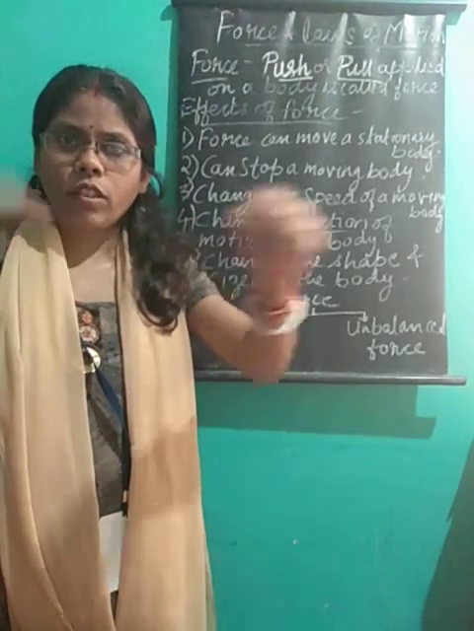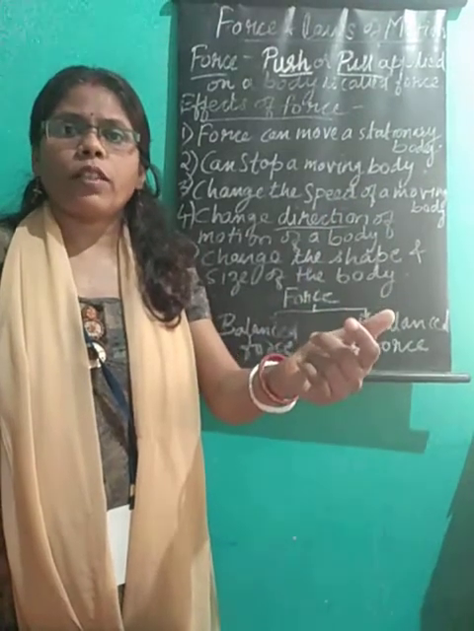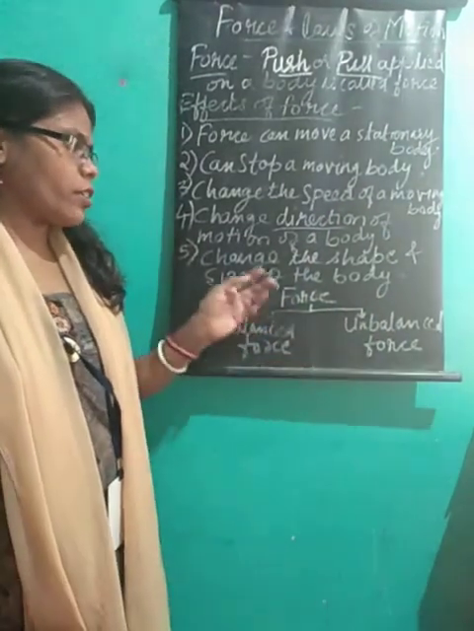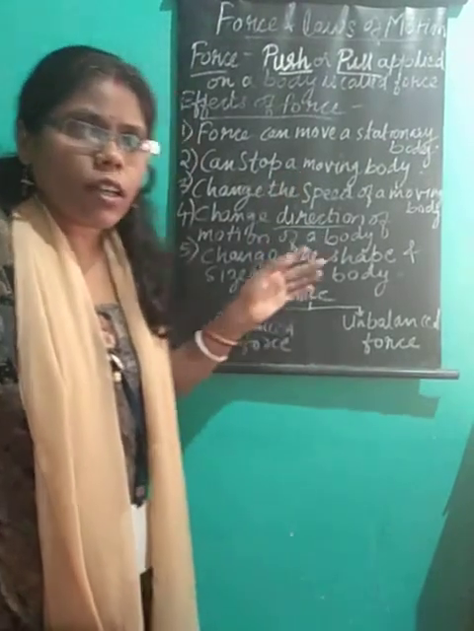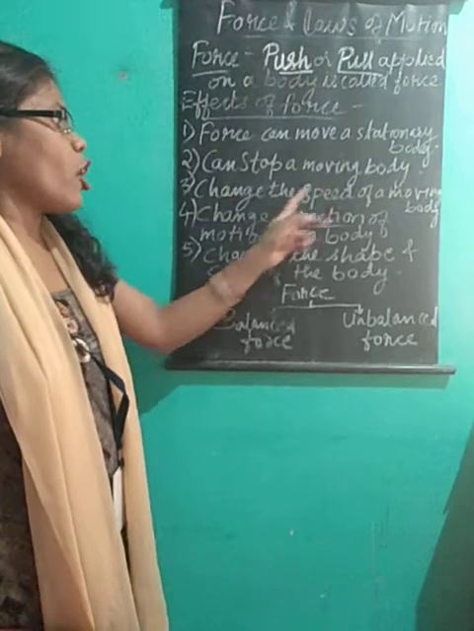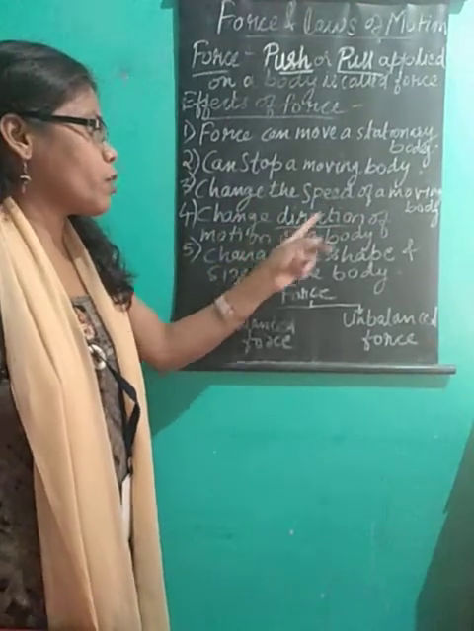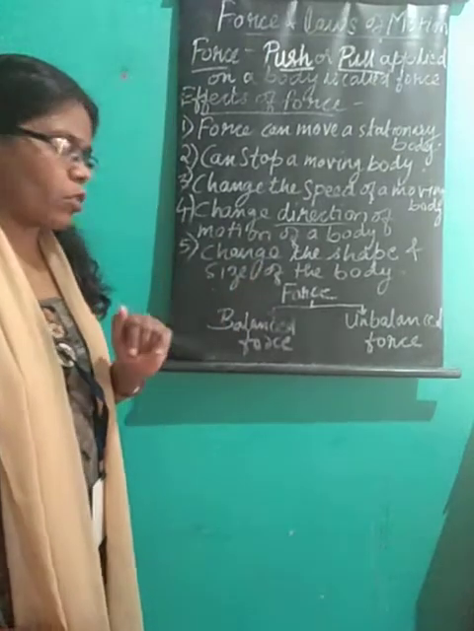Take a rubber band. You stretch a rubber band, and the shape of the rubber band changes. So these are the various examples of change of shape or size of a body. So these are the effects: it can move a stationary object, stop a moving body, change the speed of a moving body, change the direction of the motion of the body, and change the shape and size of the body.